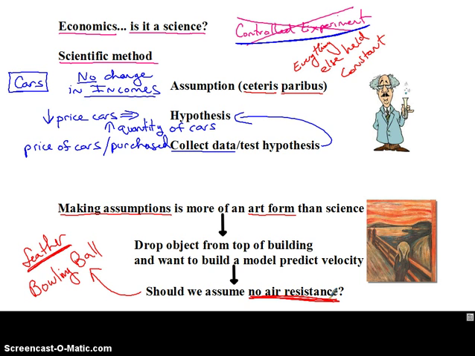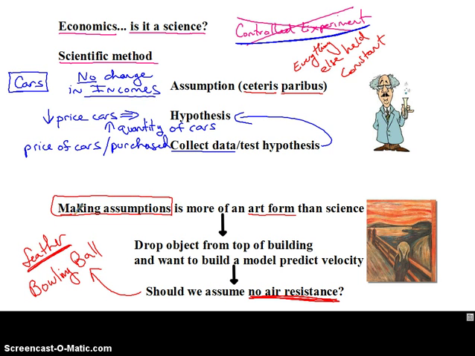My point is this. What assumptions we make is a little bit of an art form. It's a little bit of a guessing game. It's a little bit of opinion. And some people may disagree on what assumptions we make. Let me say this to finish up this podcast: making assumptions is really important in economics.